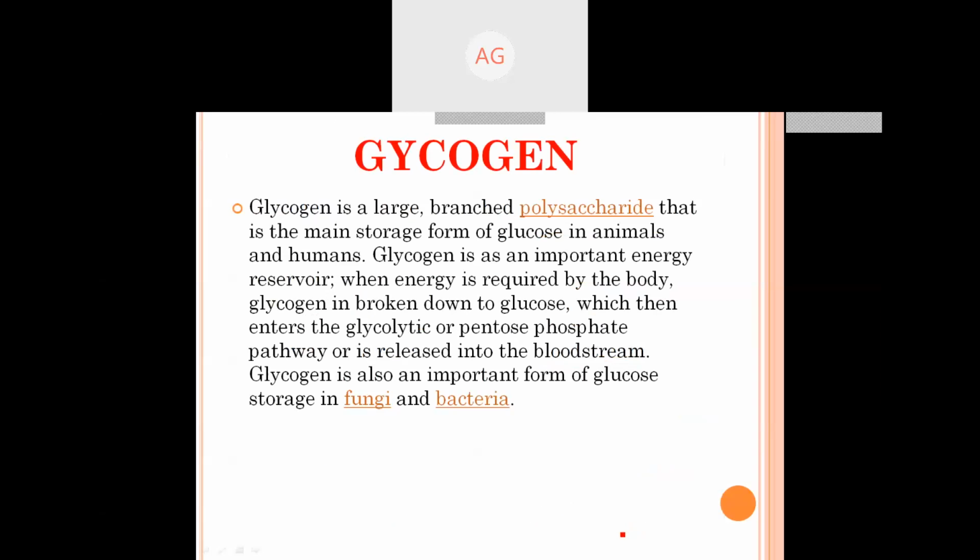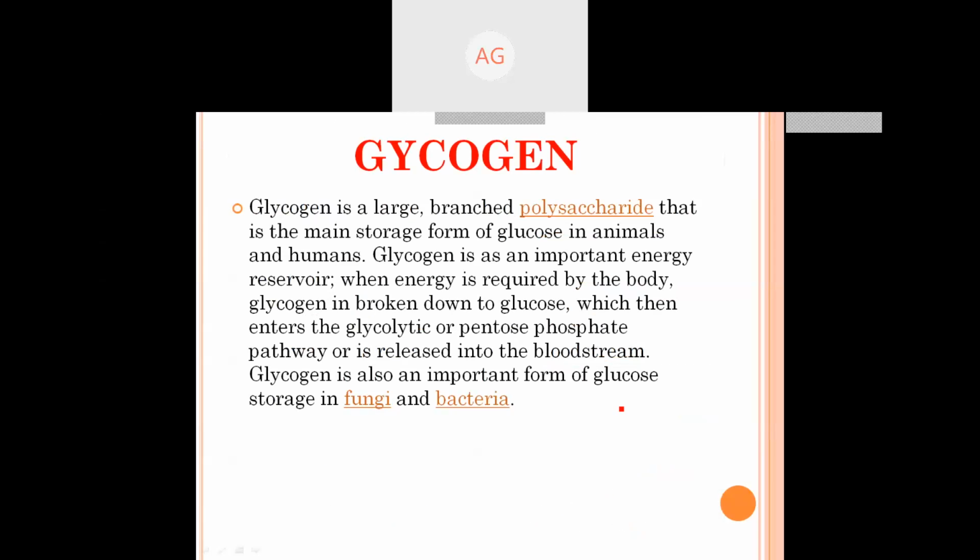Now the next polysaccharide, we are talking about homopolysaccharides only, is another very important one, glycogen. You are familiar with glycogen and glycogenesis. It is also a polymer of glucose. Dextro glucose in blood sugar is converted into glycogen for storage in the liver or in muscles for muscular activity.